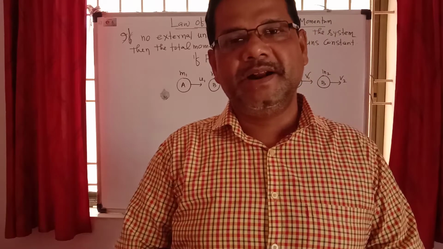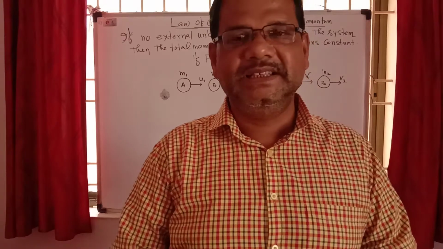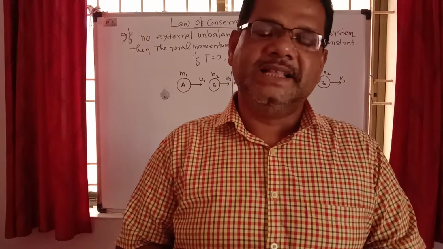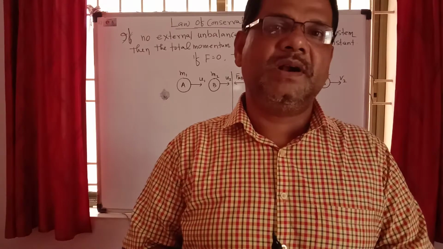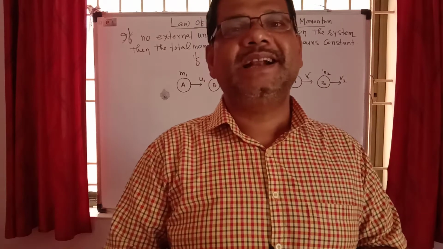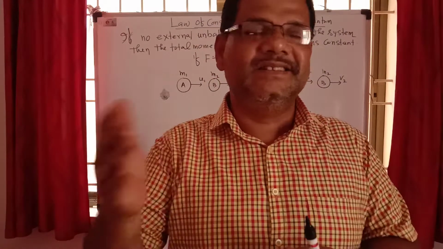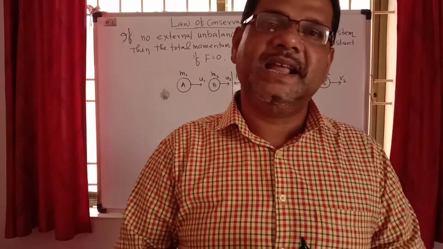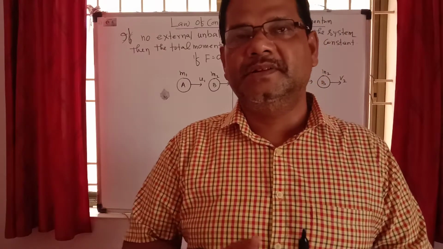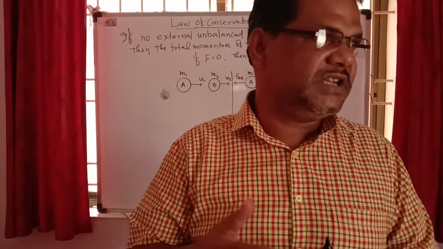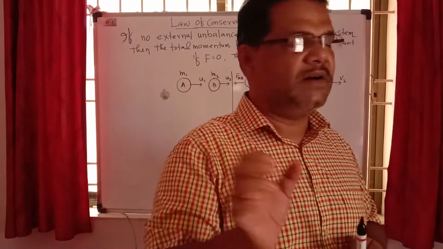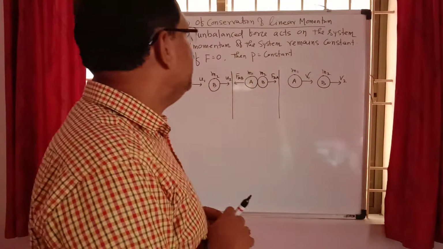P equals m times v, and the unit of momentum is kg meter per second. From Newton's second law, if a force acts on a body, the body changes its velocity, and hence its momentum changes. The rate of change of momentum is called the force acting on the body. That is, F equals change in momentum upon time. We know this from the linear momentum concept.